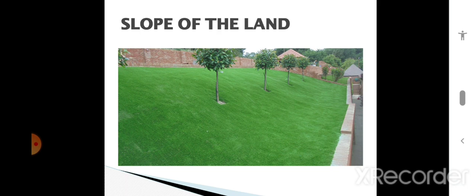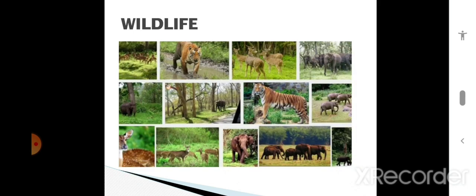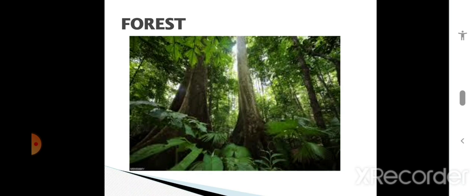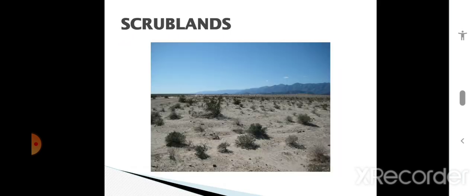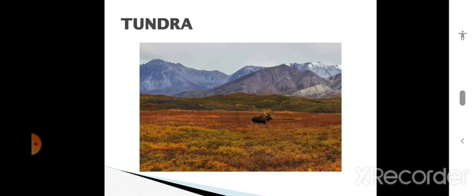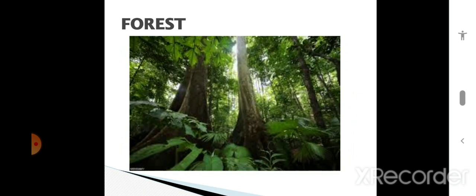Now the next topic: natural vegetation can be broadly divided into three categories. What are the categories of natural vegetation? The first one is forest, second one is grassland, third one is scrublands and the tundra. Now I'll explain about the forest first.